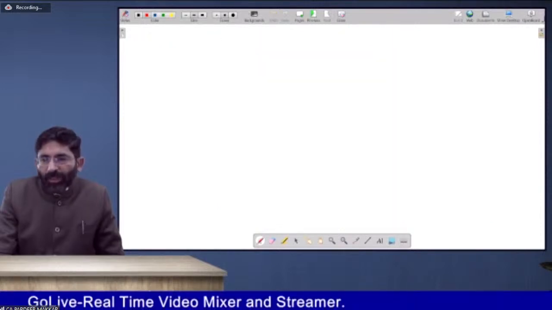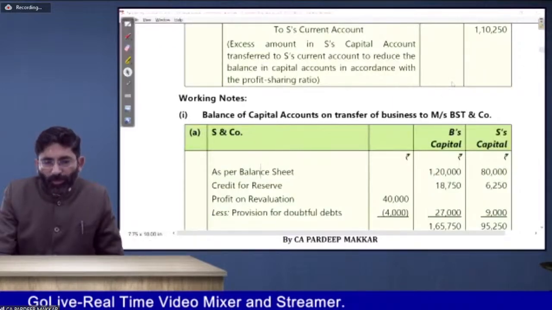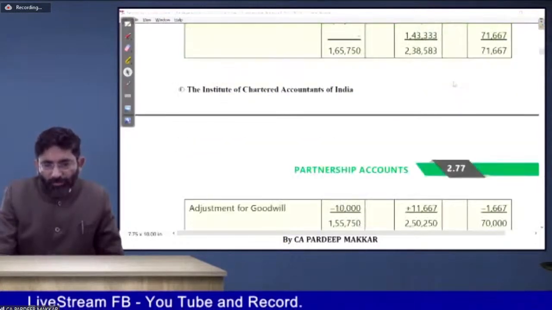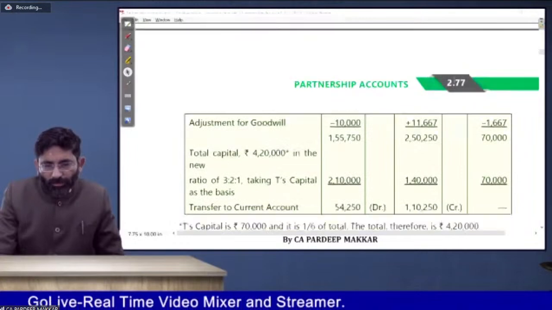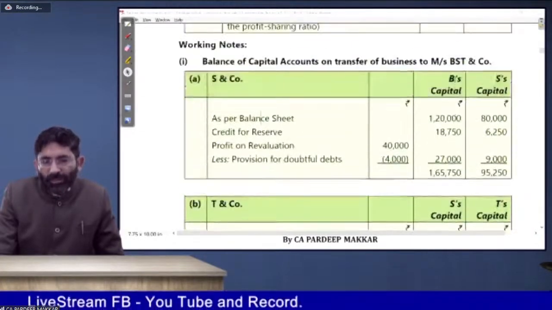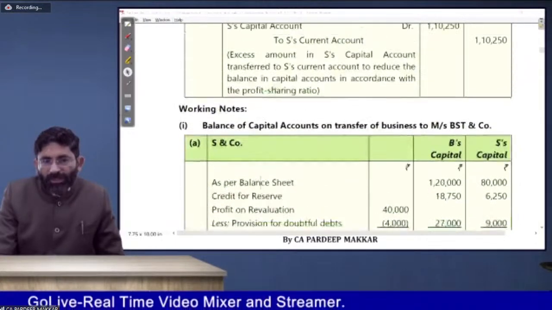Like in the given case, if you are interested to check how much profit is there, you should calculate the profit by preparing a revaluation account. So if you know the concept, you can prepare the revaluation account very easily. I would like to let you understand the concept first.